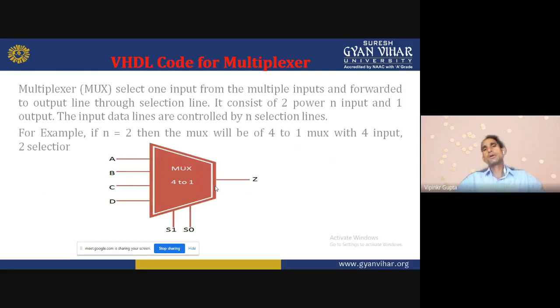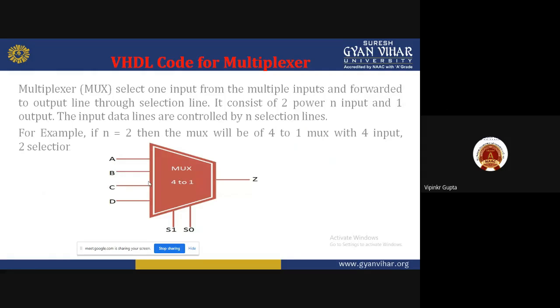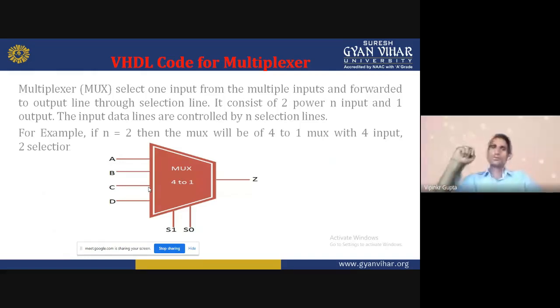Now I will come to the multiplexer. What is the function of a multiplexer? A multiplexer is used to select any input according to the selection line. Here a multiplexer is shown. It is a 4x1 multiplexer. It has two selection lines because 2 raised to n equals the number of inputs. We are taking two selection lines.